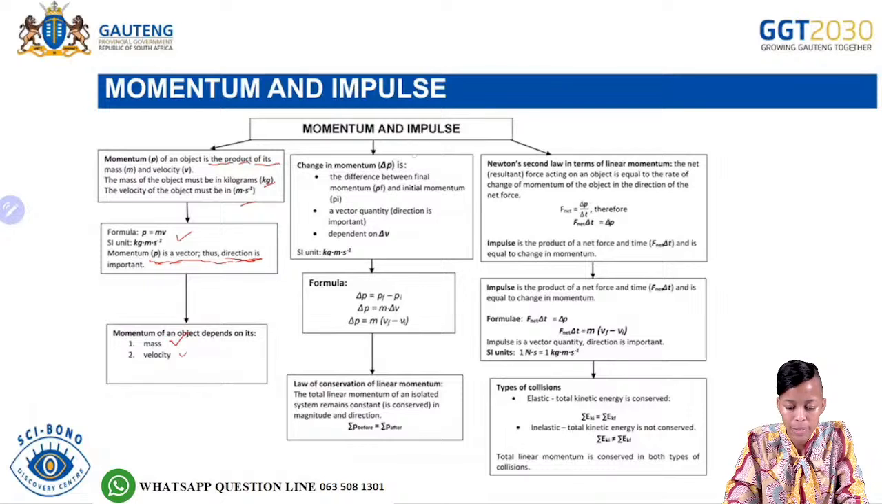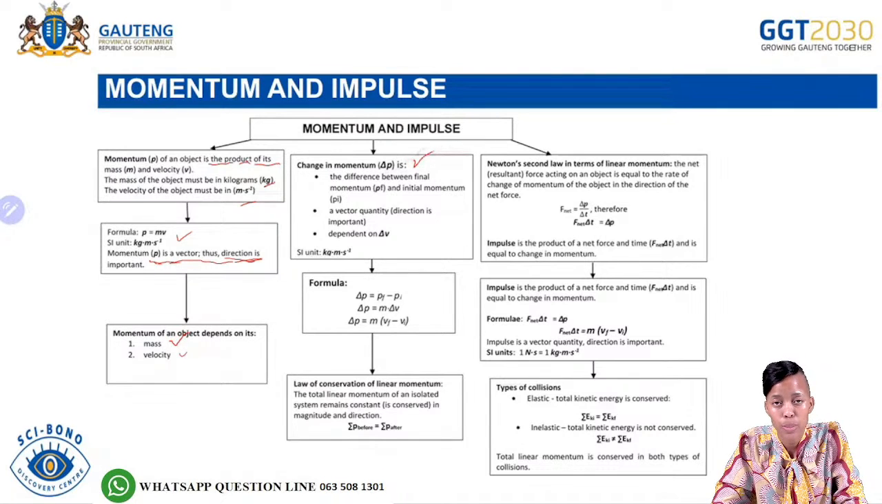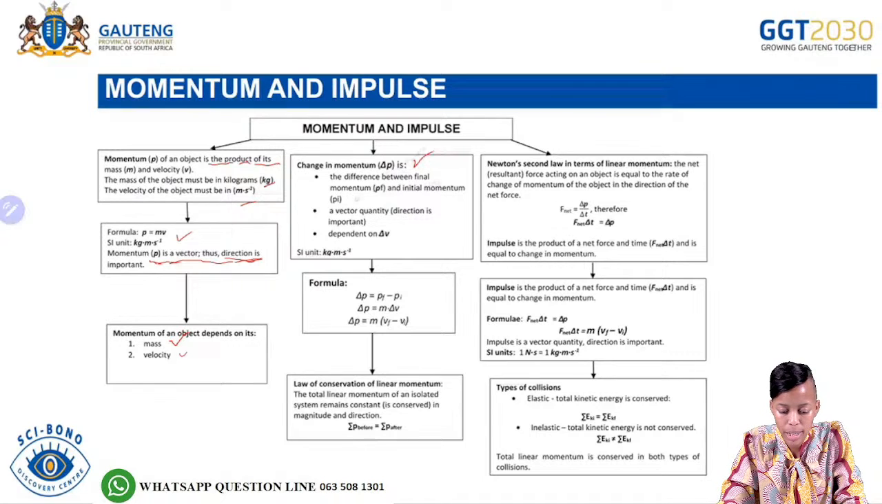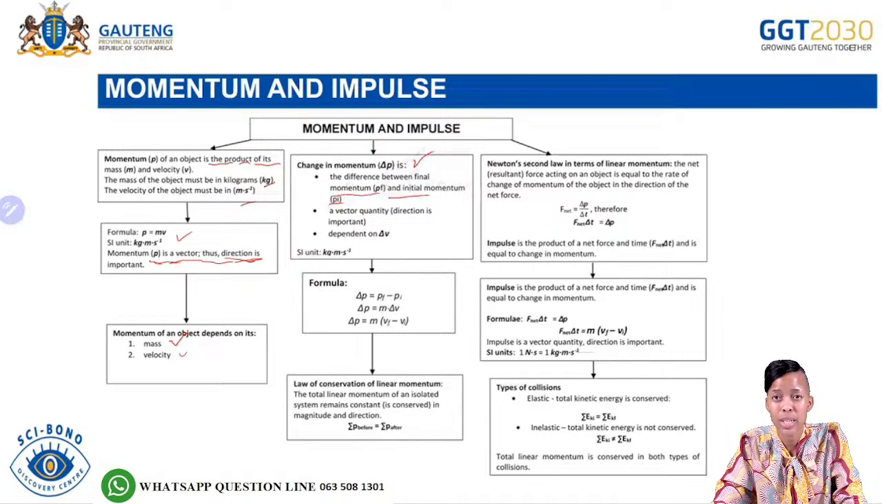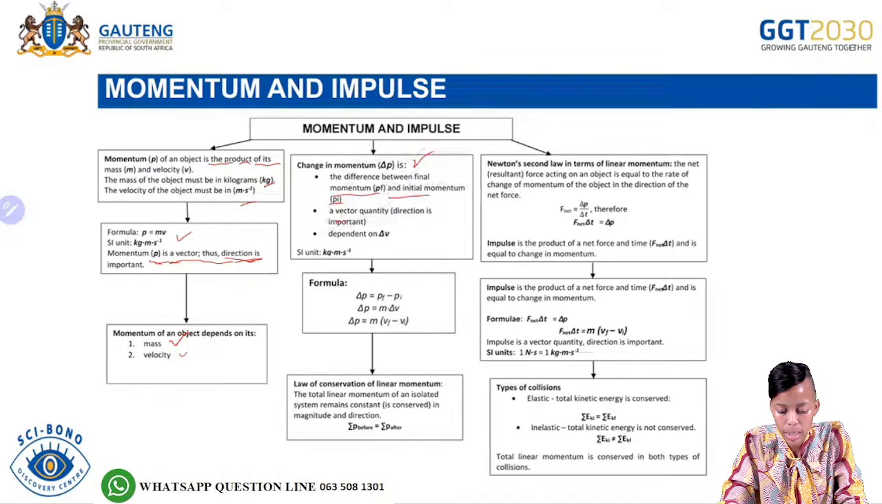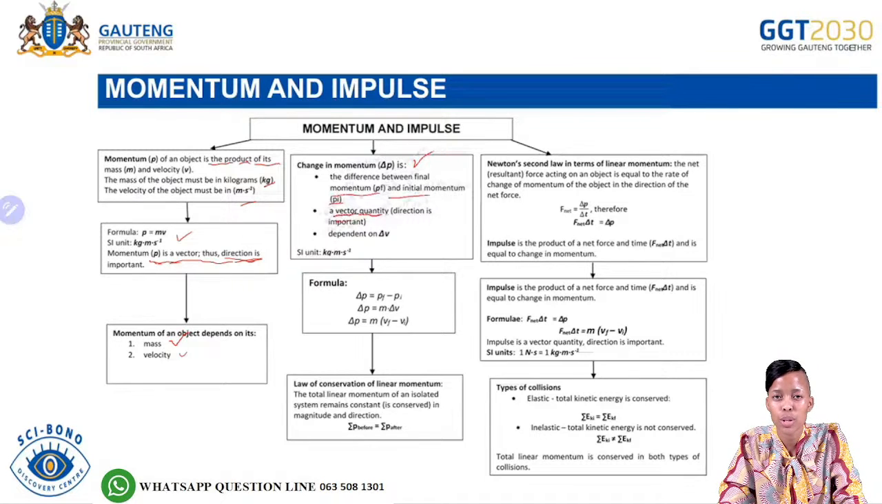And then so far we also covered the change in momentum. We said it is the difference between the final momentum and the initial momentum. And then we also said the change in momentum is a vector quantity, which means it's a physical quantity which has both magnitude and direction. And we said the change in momentum is dependent on the change in the velocity. We spoke about the SI units for the change in momentum, and we said the SI units will be the same as that of the momentum.